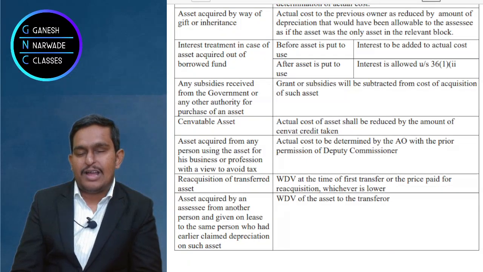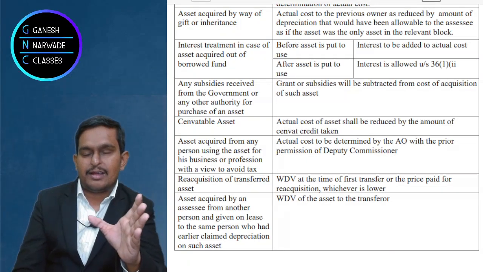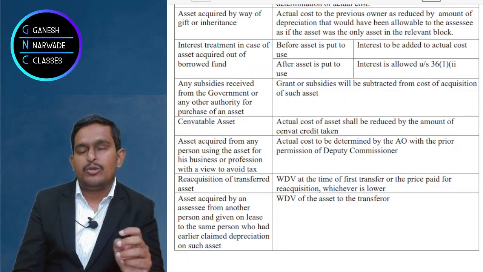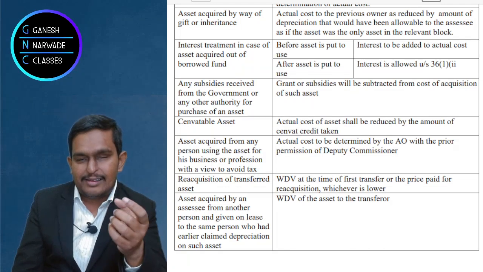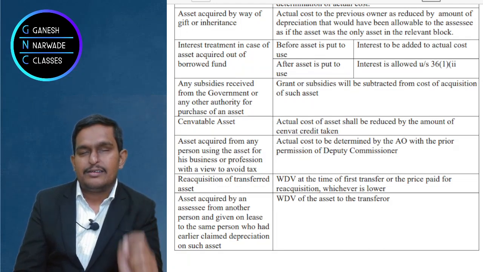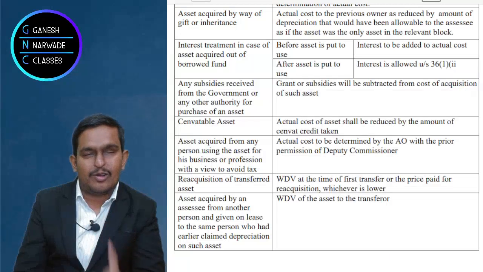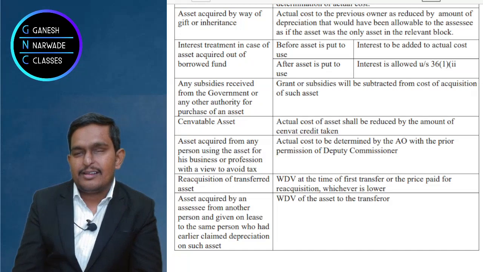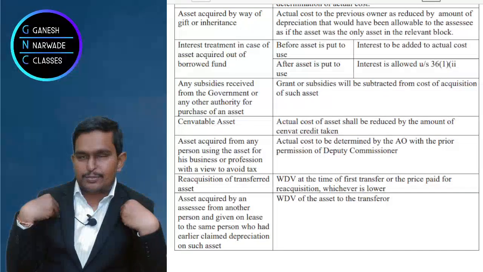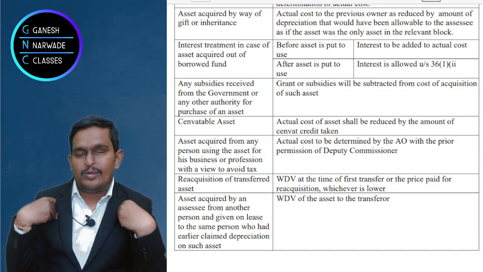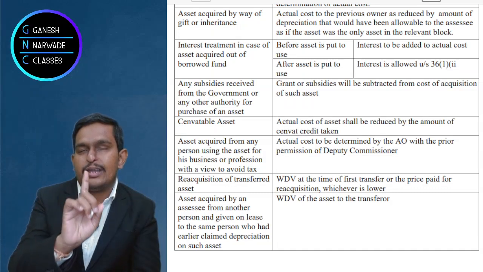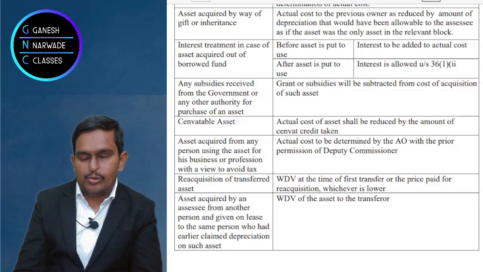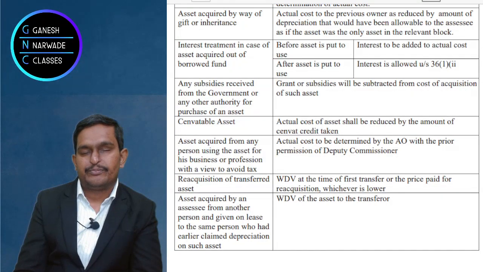Right? Now I gave a family example, a residential property example. Suppose it is a business property. Then whatever WDV to the seller, that WDV to the seller becomes the actual cost. Now here also there are two aspects. One is the WDV to the seller and second is my purchase price, right? So what should be taken? They directly said it should be the WDV to the seller. Okay, very good. I feel you understood what I tried to convey.